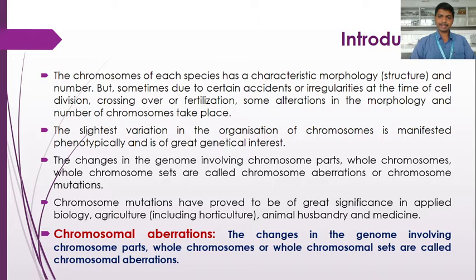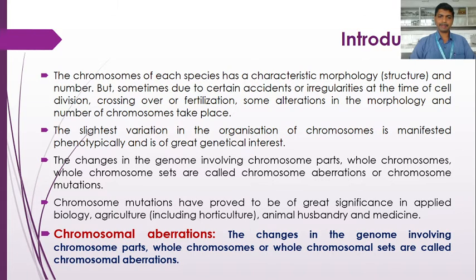When changes in the genome involve a chromosome part, the change takes place in a single chromosome, in the chromosome parts, that is the long arm, short arm, or centromere. Also, for the whole chromosome, there can be an addition, deletion or loss of a single or more chromosomes, or, for whole chromosomal sets, an addition of a complete set of chromosomes. All these are studied under chromosomal aberrations.